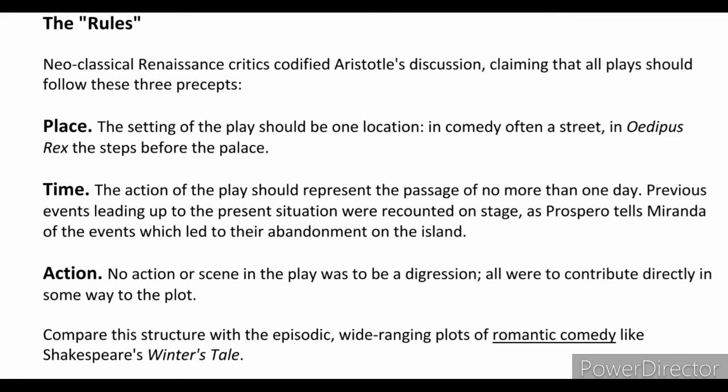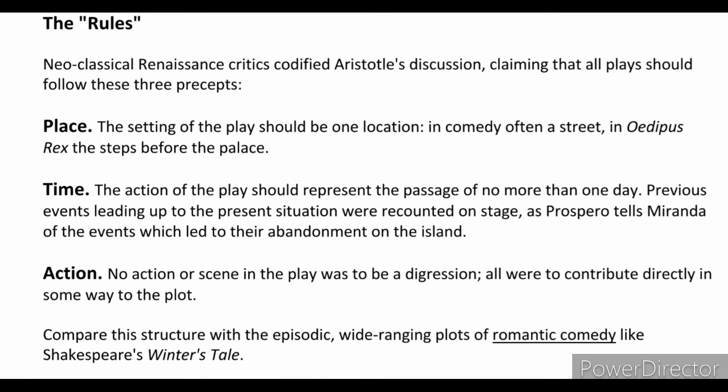Number one, the unity of place. The setting of the play should be one location. In comedy, often a street. In Oedipus Rex, the steps before the palace. Number two, the unity of time. The action of the play should represent the passage of no more than one day, particularly just one revolution of the sun.